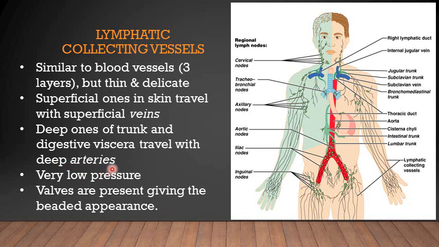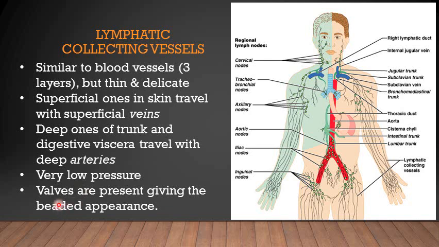As compared to the arteries and blood vessels, the lymph channels have very low pressures, and there are certain factors which aid the flow of the lymph, which I will discuss later.